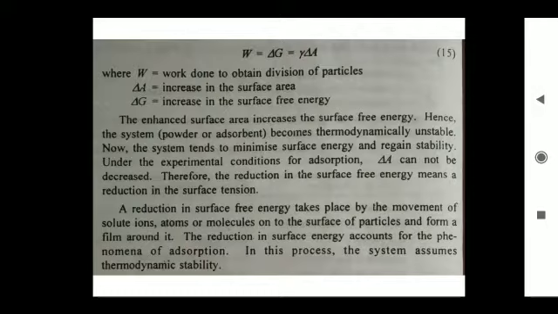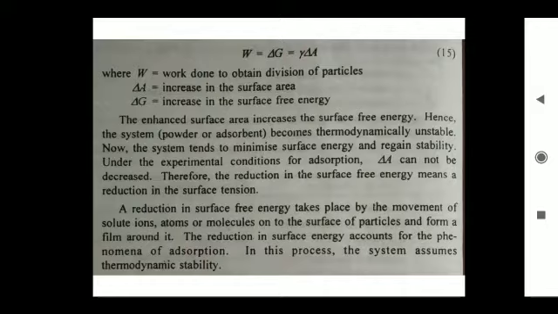Absorption is entirely a surface phenomenon. The greater the surface area, the greater the absorption process. When a substance is finely divided, surface free energy increases. The relationship between surface free energy and surface area can be explained by